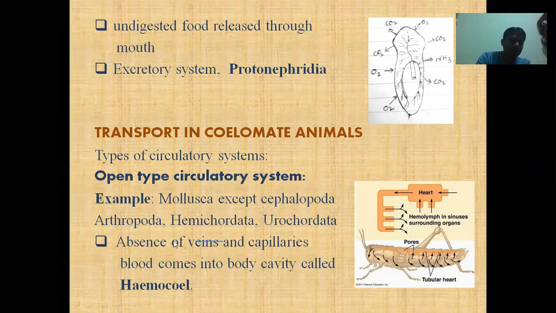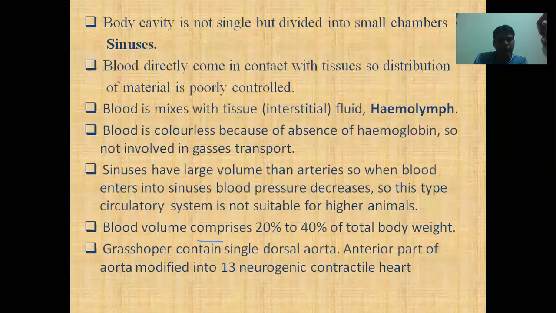Why do we call them the open type circulatory system? Because in this type of circulatory system, the veins and capillaries are absent. So blood comes into the body cavity. That's why the body cavity is called hemocoel. Coel means body cavity and heme means blood. When blood directly enters into the body cavity, it is known as hemocoel because of the absence of veins and capillaries.